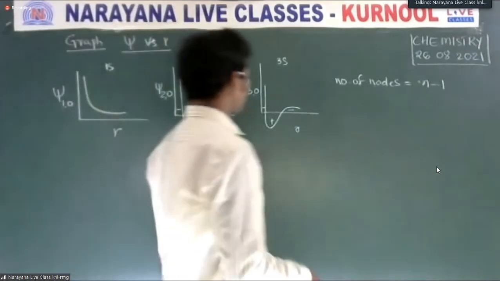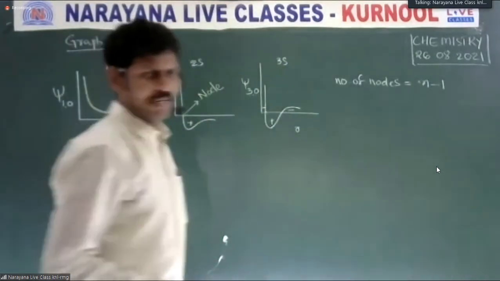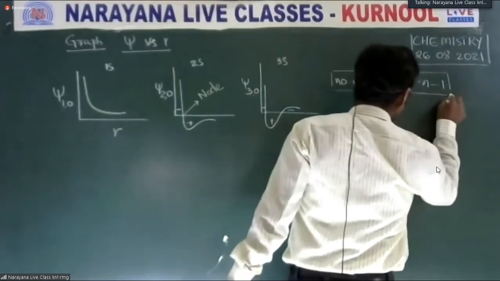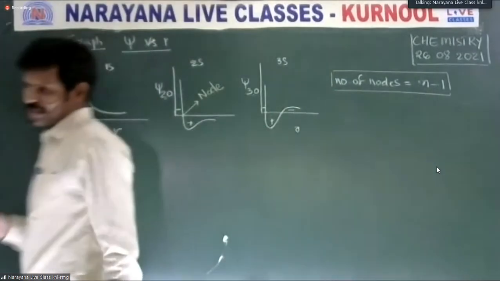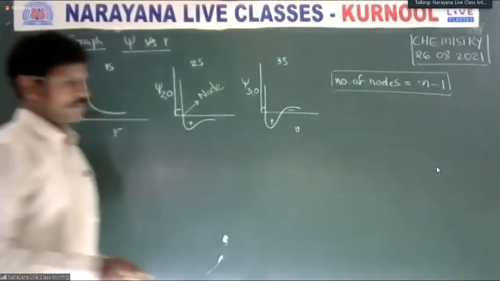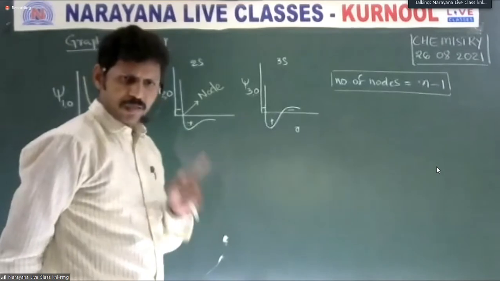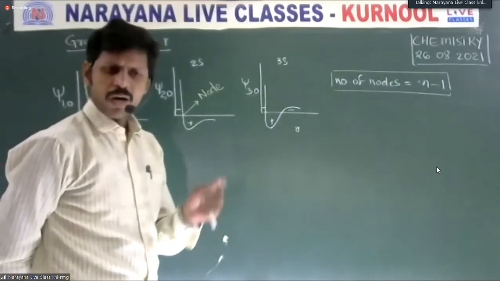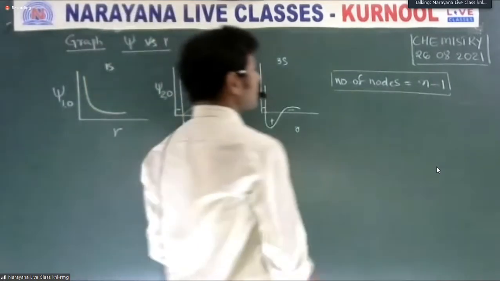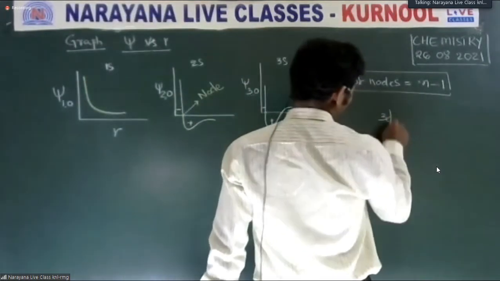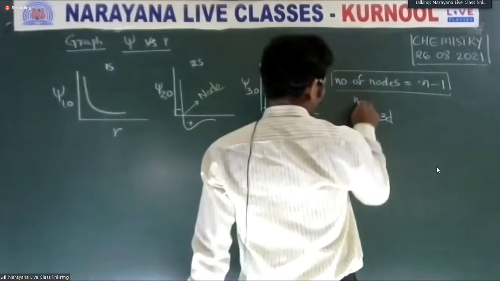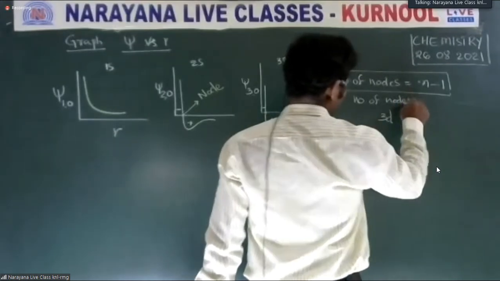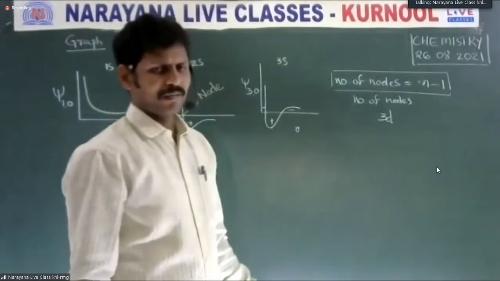To take one more example, 4s orbital. We require the formula: number of nodes is equal to n minus 1. Important for the objective examination. How many nodes are possible for a 3d orbital?